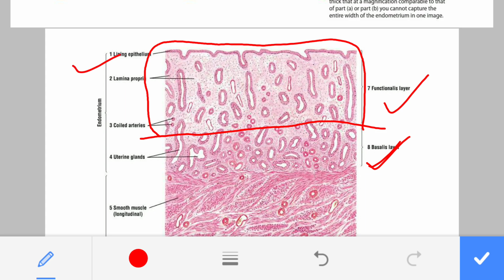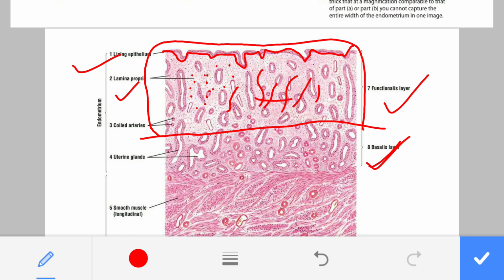So one thing is this lining epithelium. In this lining epithelium, we know the columnar cells are there, so this layer is removed. Then this portion is the lamina propria, and we know lamina propria is an areolar connective tissue. So lamina propria is removed, and here very tiny blood vessels are there, arteries, then the arterioles, veins.